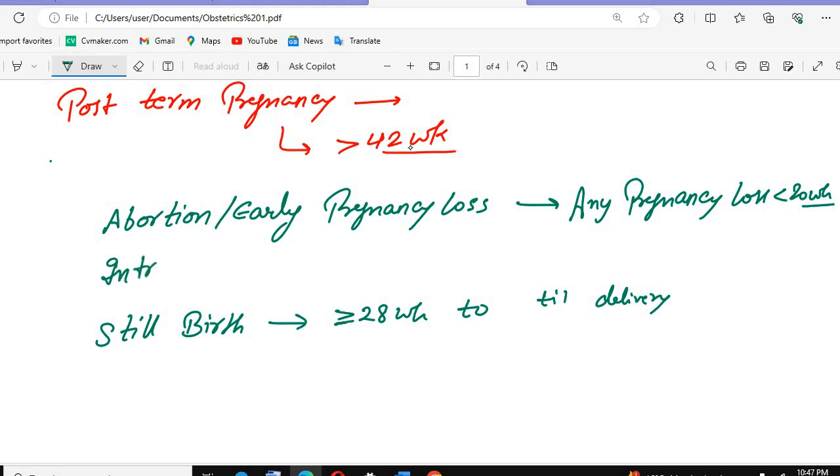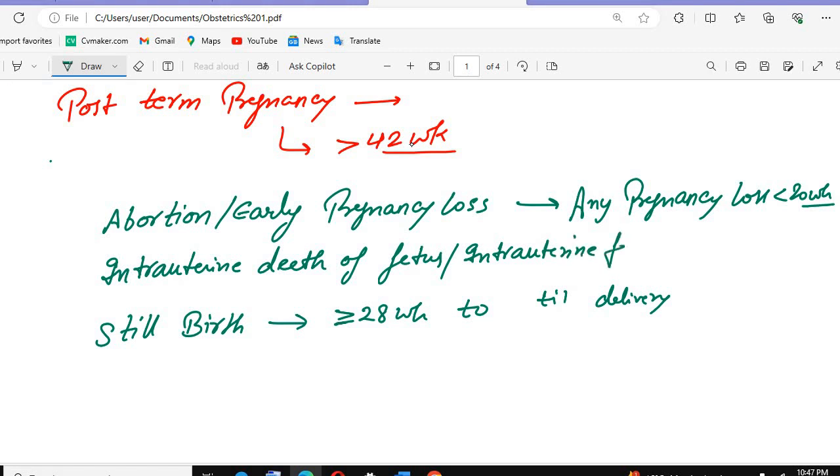There is intrauterine death of the fetus. When we call it the intrauterine death of the fetus, or intrauterine fetal damage, it is when it is more than or equal to 20 weeks. Stillbirth is 28 weeks to till delivery.